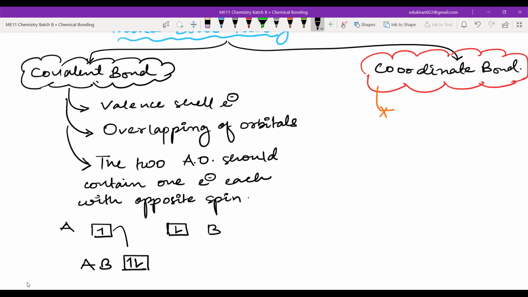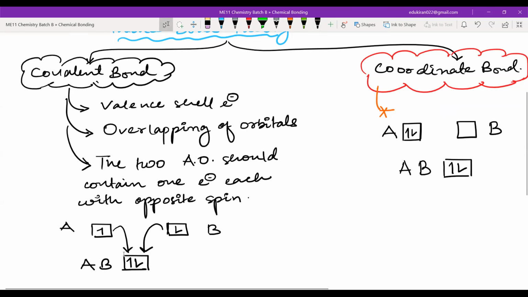As you can see, A is giving one electron in the bond, and B is giving another electron in the bond. But in a coordinate bond, one of the atoms will have both the electrons, and the other will have none. So B is vacant, and A is having both the electrons. Now when you form the AB molecule, both the electrons are of A. We have learned about coordinate bond when we were writing regarding the different types of compounds: ionic bond, covalent bond, and coordinate bond. So in a coordinate bond, one atom donates or shares both the electrons.